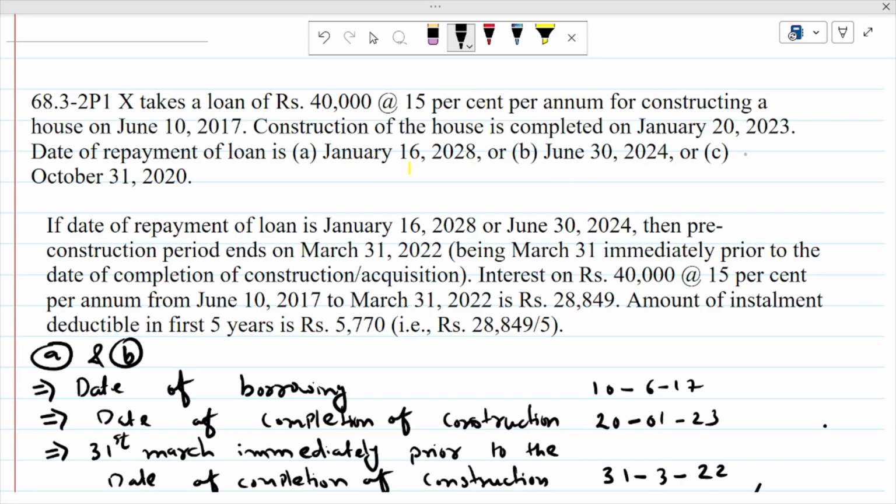Hello friends, today we are going to discuss one more example for pre-construction period and how interest is calculated for pre-construction period, and many more sums will be covered here.